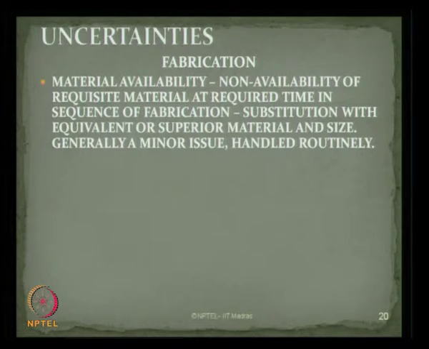So one is compelled to have a substitution with an equivalent or a superior material and of size and dimension. Ladies and gentlemen, this is very important. Though the issue is generally minor, you have got to handle this very carefully, and of course in construction sequence and fabrication sequence these issues are handled as a routine part of the job.